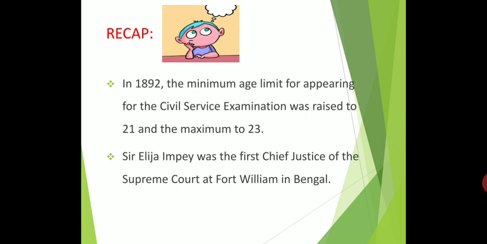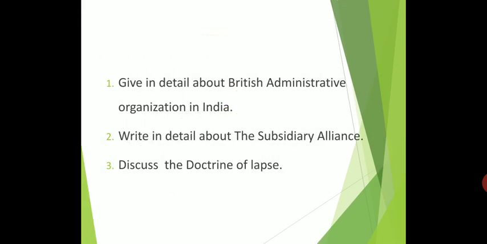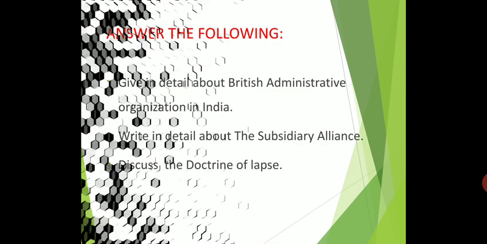And who is the current Chief Justice of India? Bobde. Next, answer the following. The first one, give details about British administrative organization in India. The second one, write in detail about the subsidiary alliance. And the third one, discuss the doctrine of lapse.